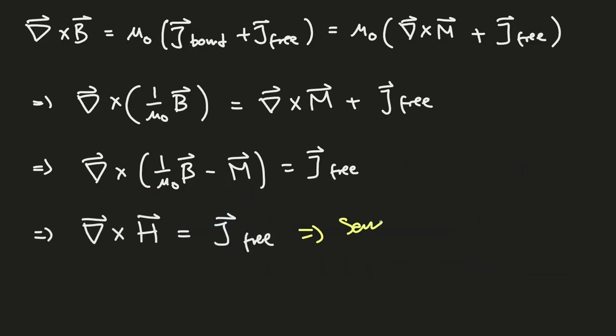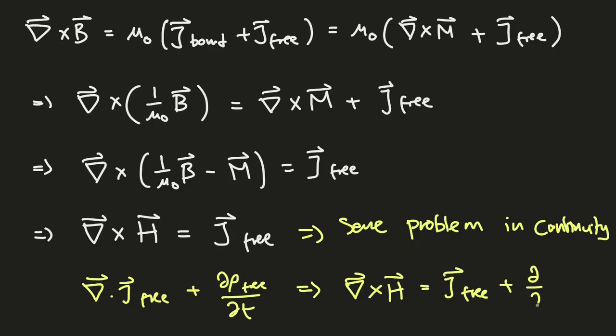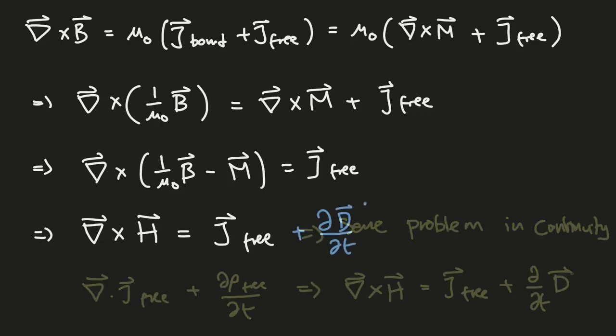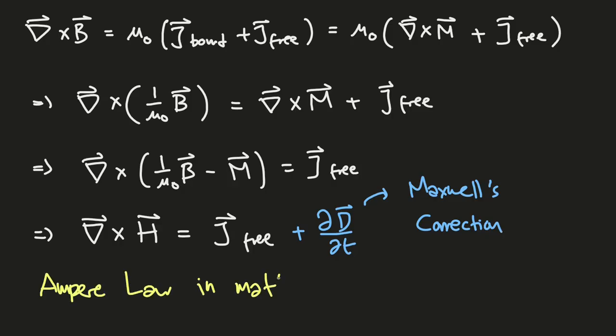Here we have the same problem in continuity, of course, because this continuity equation is not equal to 0. So here, because in the real world, magnets can be created from electric and electric can be created from magnets, J capital bound can be generated from polarization. So by the continuity equation, we get this result, where the last part here is Maxwell's correction. So the final result here is Ampere law in matter, for the magnetic strength field.